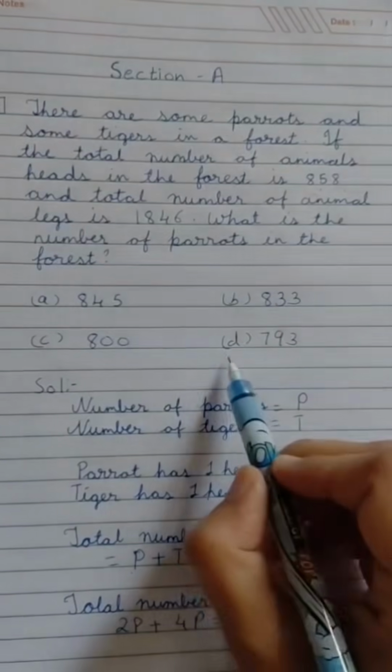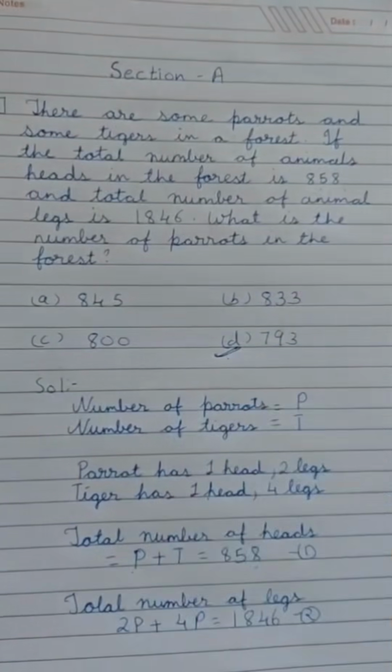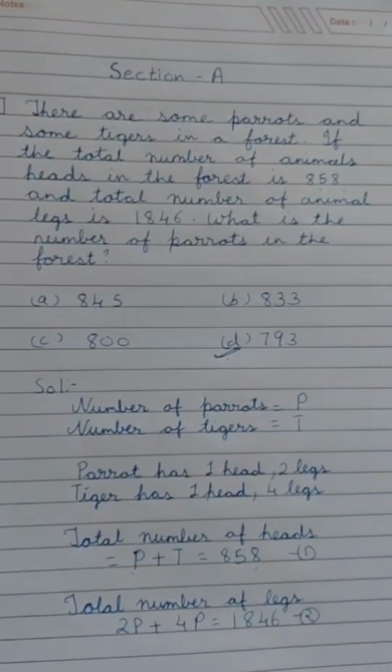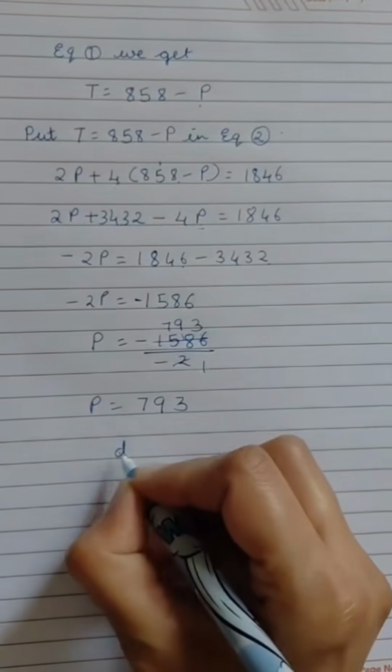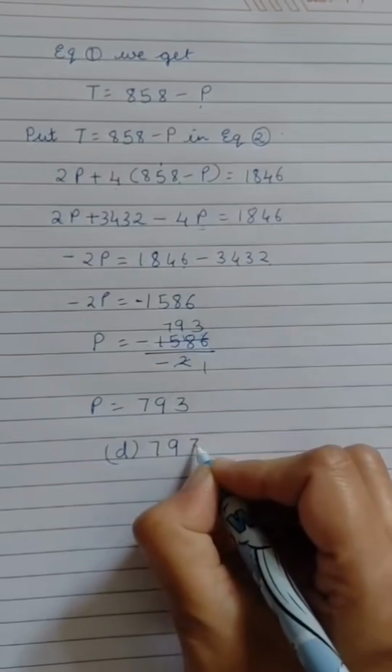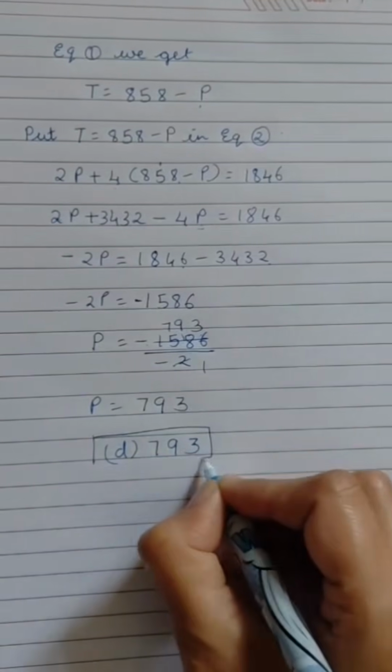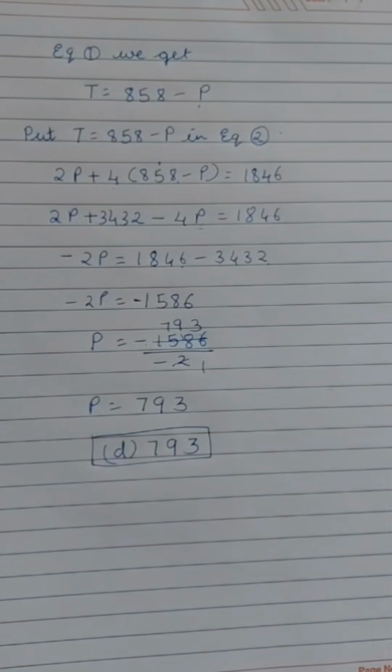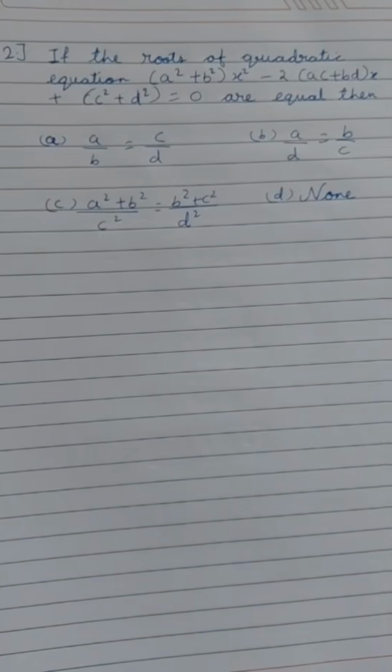So here option number D is the correct answer for us, and we got the total number of parrots that we need to find out. Okay, so with this we have solved the very first MCQ. Now let us start with the second MCQ.